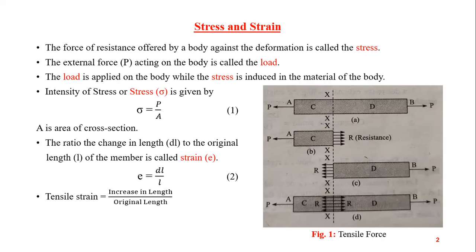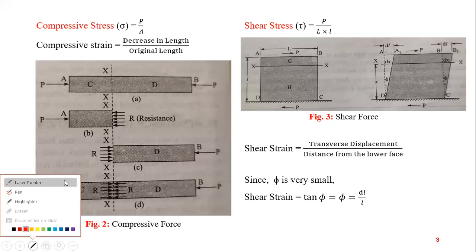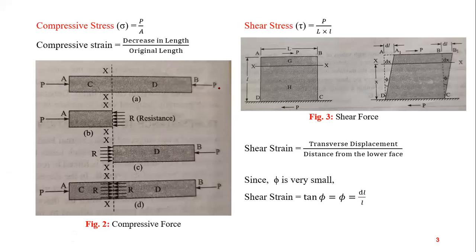Now this was tensile force. Next we come to compressive stress. Here we have compressive force.